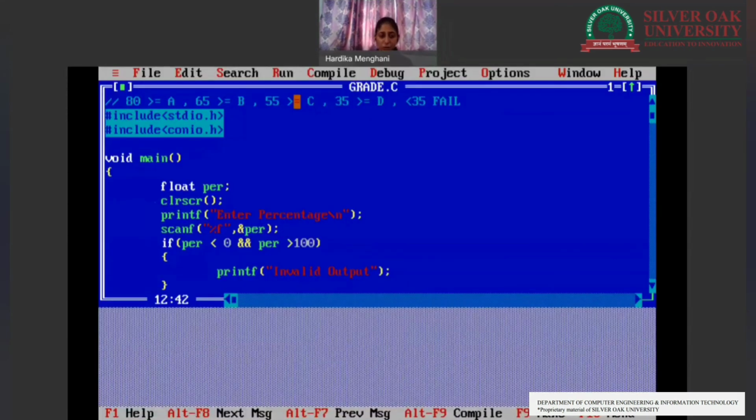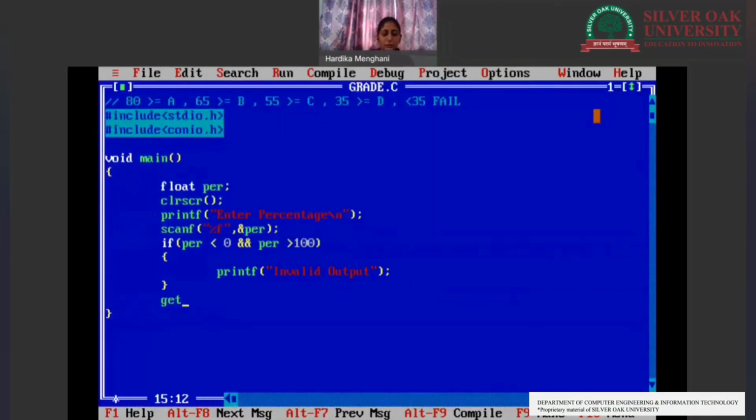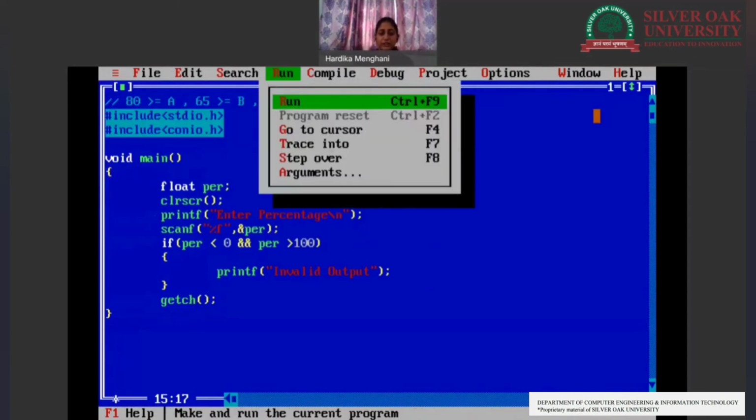Okay. So now let's run the program and see what exactly the AND operator does. We entered the percentage, supposedly -2, and we didn't get any output. The first reason for not getting any output is, we should always mention getch to get the output on the console screen. If you do not mention getch, the program will run, the output will come, but we as a viewer cannot view the output. So we need to mention getch.